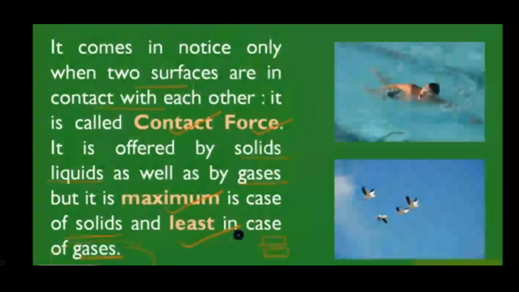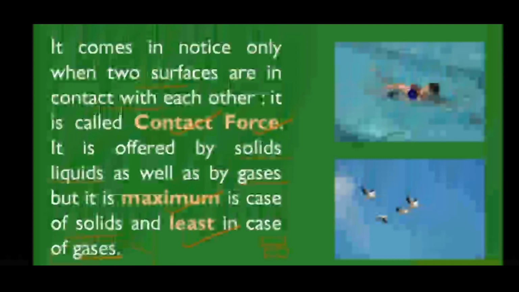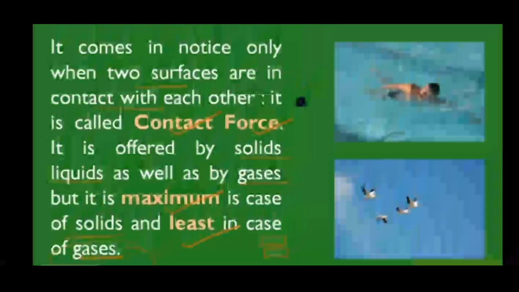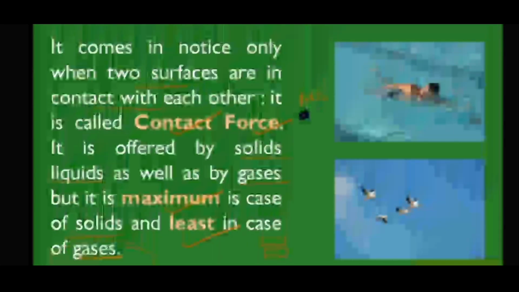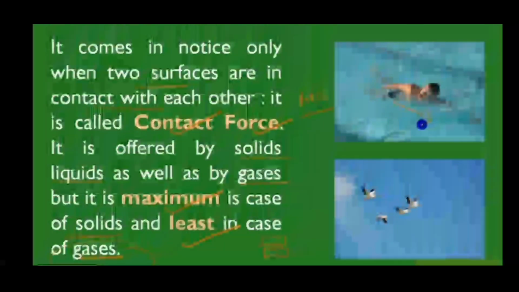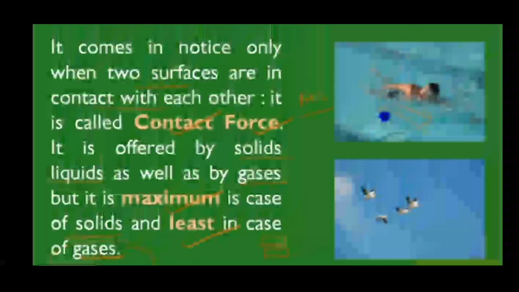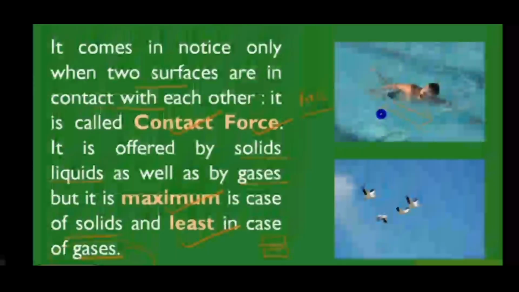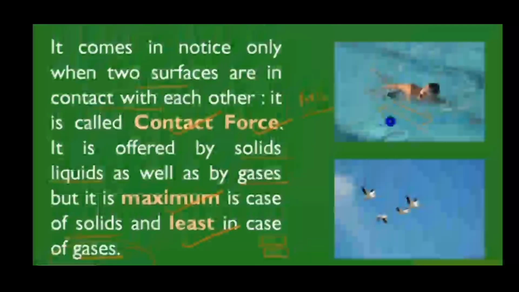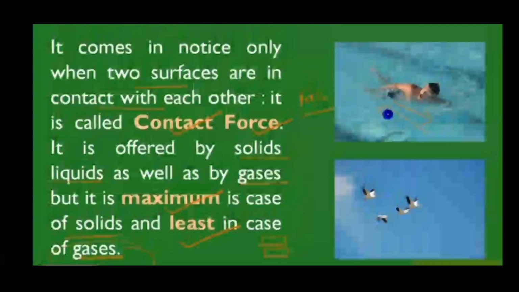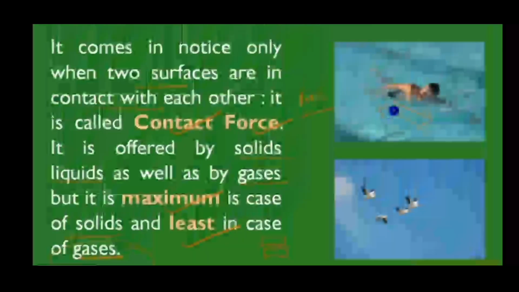Again, the birds are flying in the high sky. What will happen? The wind will blow in the opposite direction. The bird will need more applied force to swing its wings to move faster from one place to another. So it proves that friction comes into notice only when two surfaces are in contact with each other.